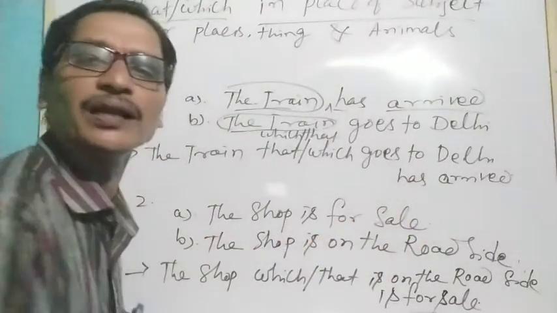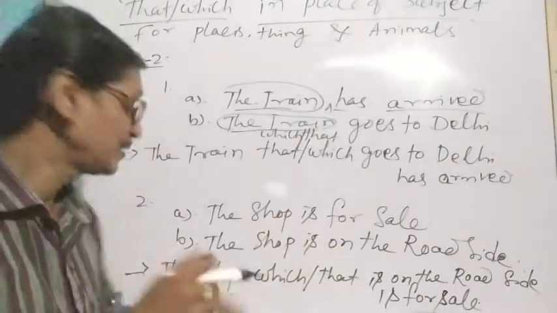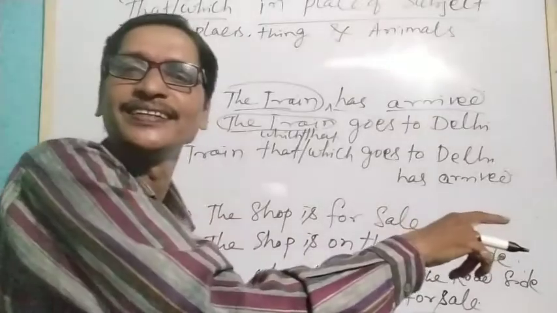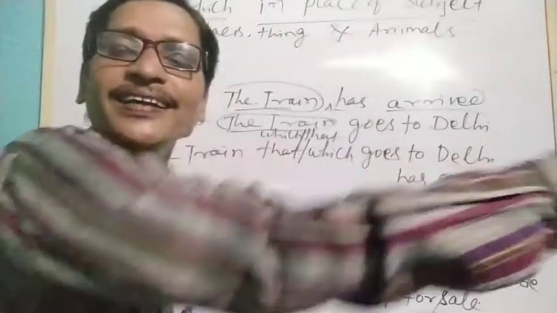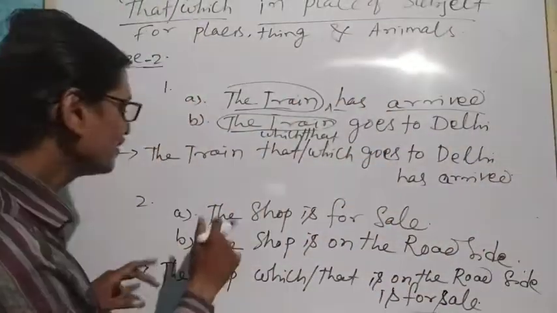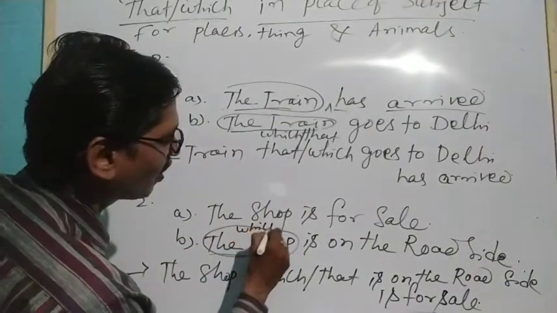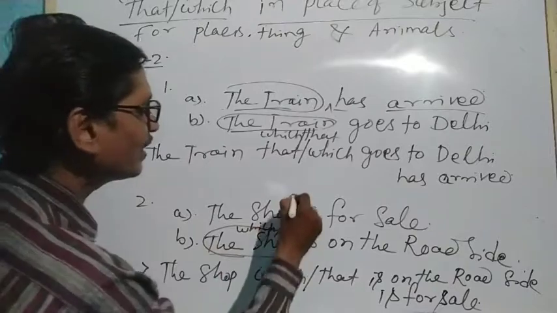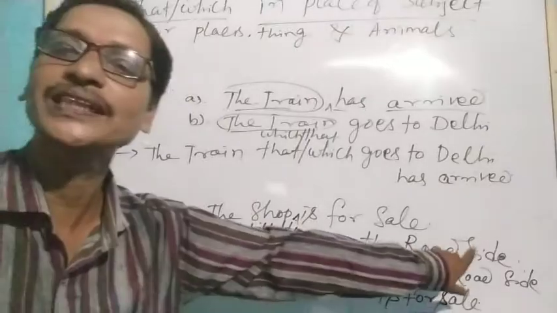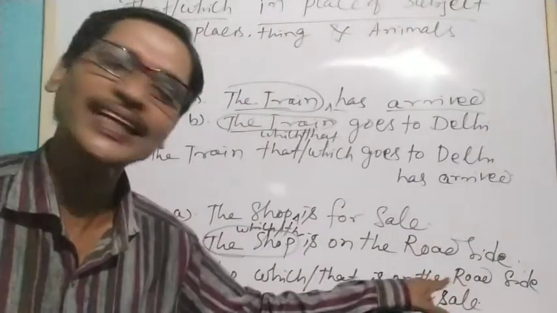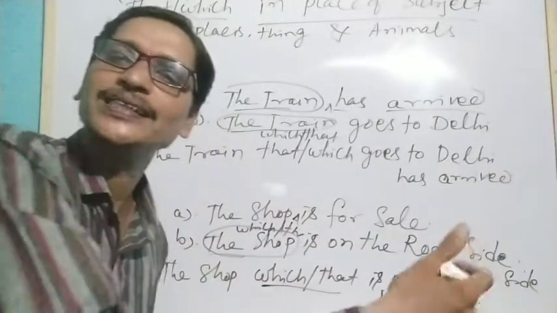This shop is for sale. Which shop? There are 100 shops available. Which shop is for sale? This shop is on the roadside. So the shop which or that is on the roadside is for sale. So here we took this shop and used which or that over here and added it. The shop that or which is on the roadside is for sale. Understand? So here, this shop which or that is on the roadside is for sale.